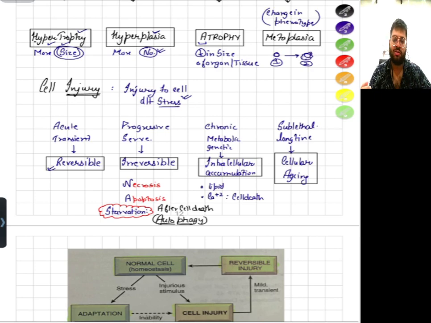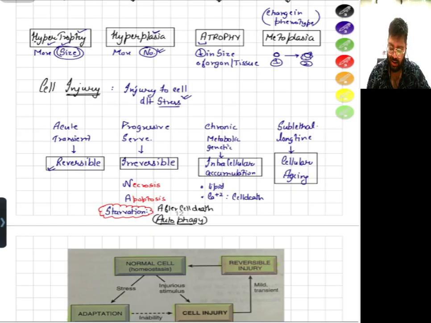The next kind of irritation is chronic, metabolic, and genetic. It will lead to intracellular accumulation. If there is a chronic stress or metabolic disorder or a genetic kind of stress, there will be certain functions which will not happen in the cell, and there will be accumulation of certain particles like proteins and lipids in that cell. One example I would like you to remember is if there is calcium accumulation